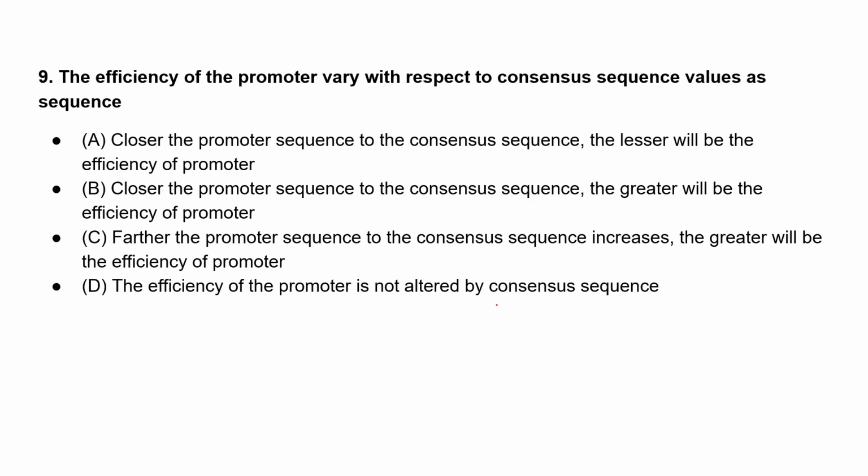If it is close, will it increase the promoter efficiency, decrease it, or have no effect at all? Anyone?